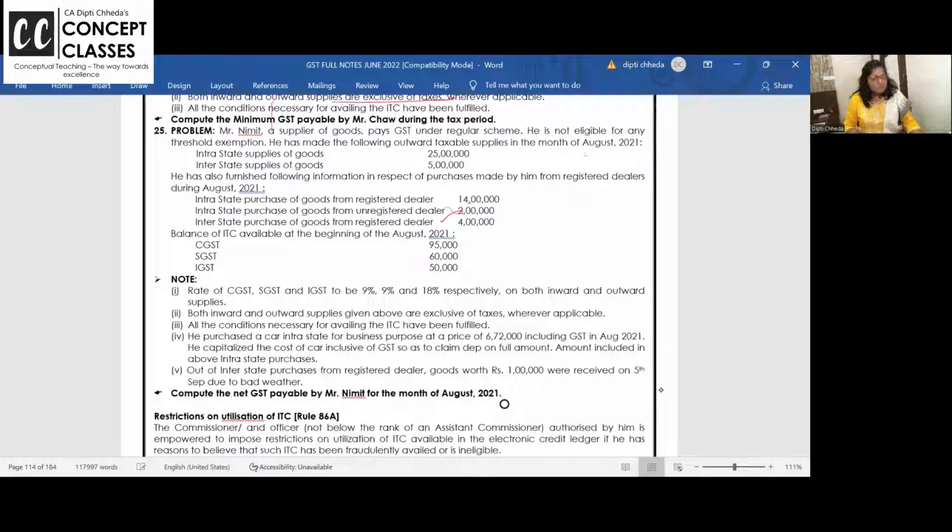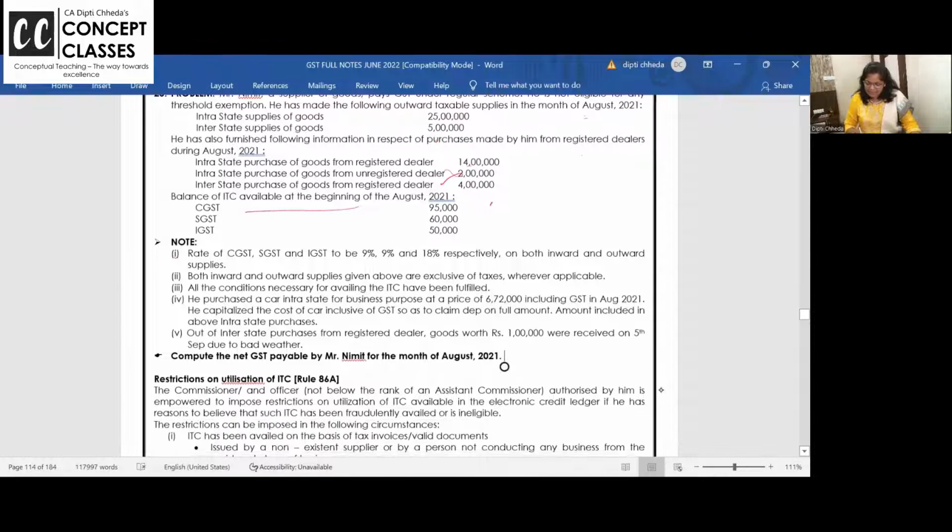Intrastate purchases of goods from a registered dealer. Opening ITC available is given, rates are given. See, this time rates are given same, sometimes it could be different. Both inward and outward supplies given above are exclusive. All conditions are satisfied. Now, he has purchased a car intrastate.